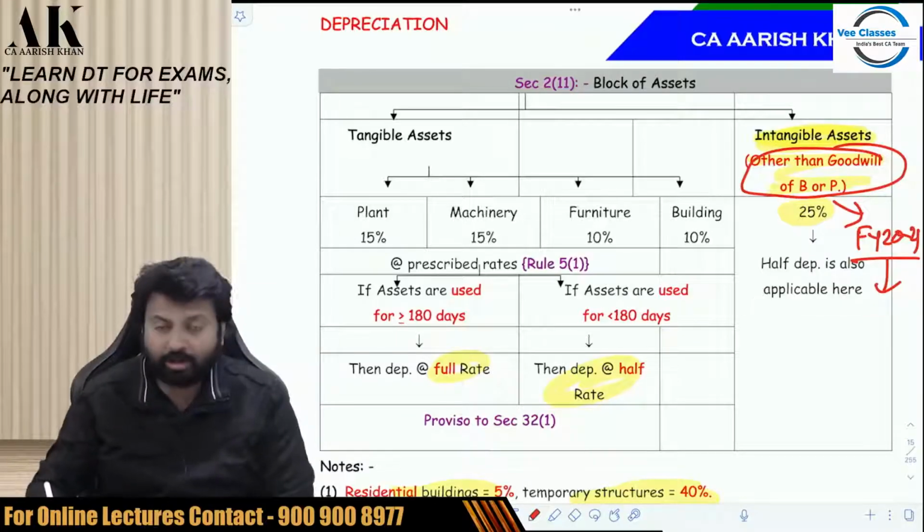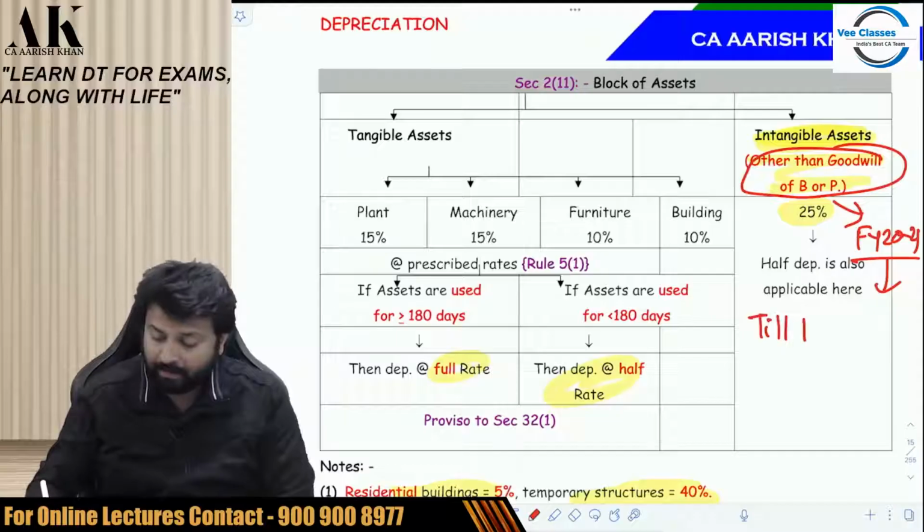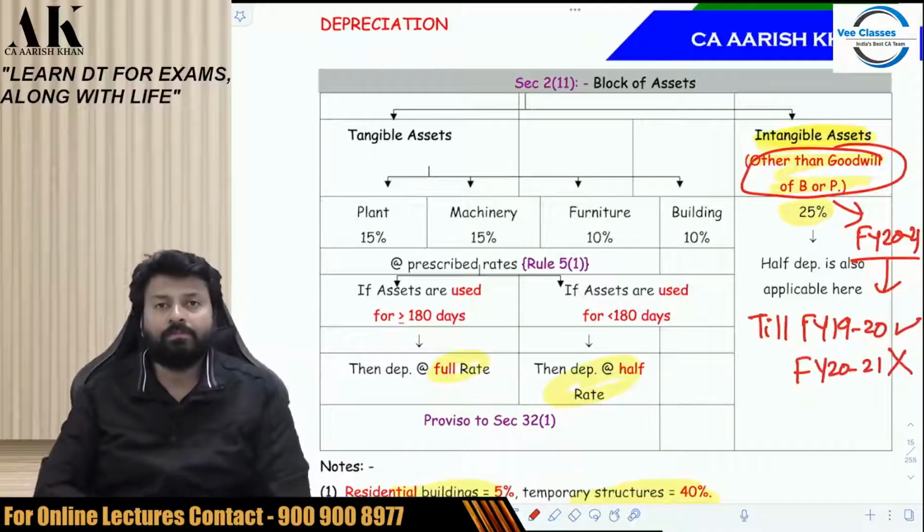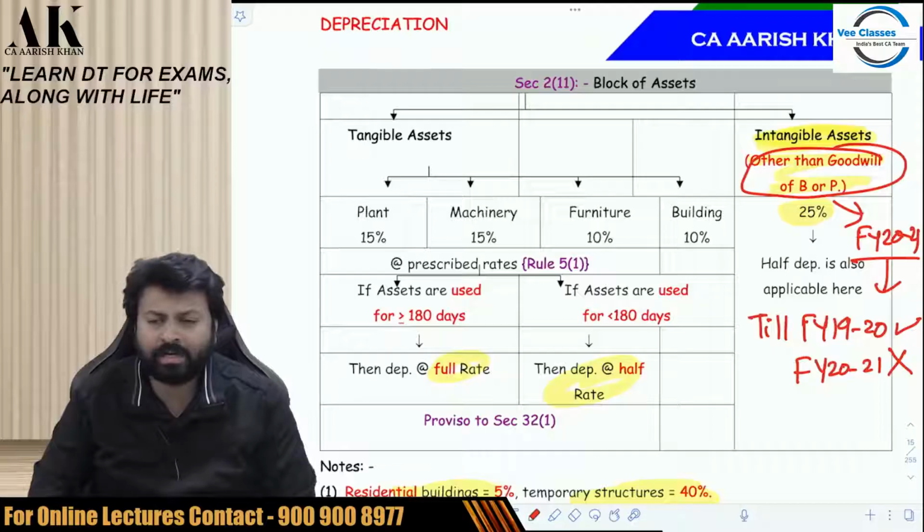From which year is it stopped? Till financial year 2020, it was allowed, and from financial year 2021, it is not allowed. You can write it like this: earlier it was allowed, now it is not allowed.